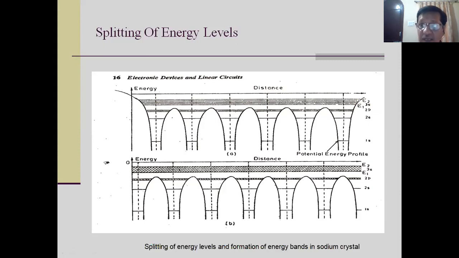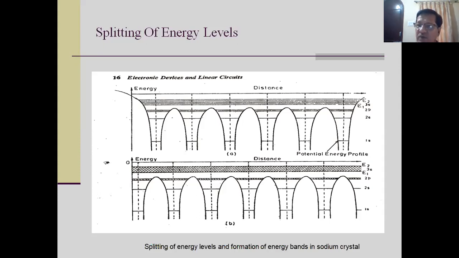So the total number of energy levels in a band is basically characterized by the number of atoms present per unit volume. If there are more atoms, then there will be more energy levels. Suppose, let us take the example of a sodium crystal. The atomic density of a sodium crystal is 10 raised to 22 per unit volume. So there are 10 raised to 22 atoms.